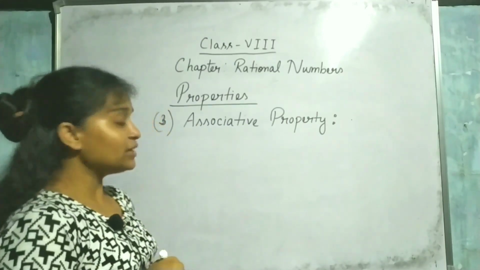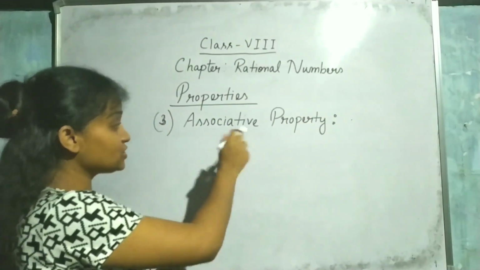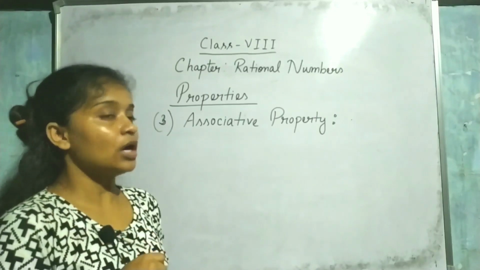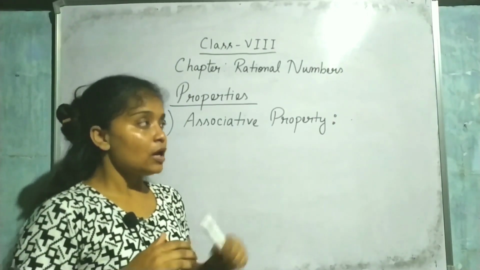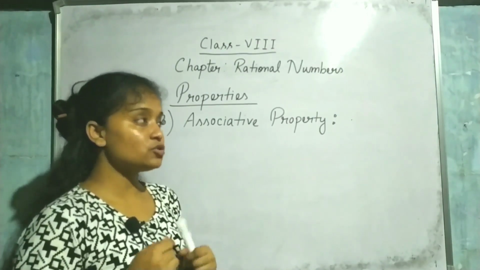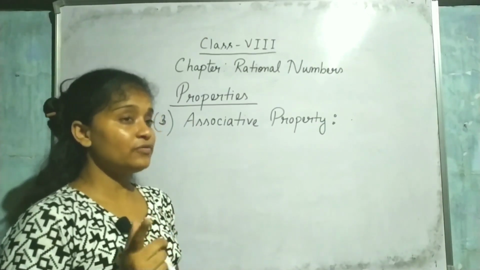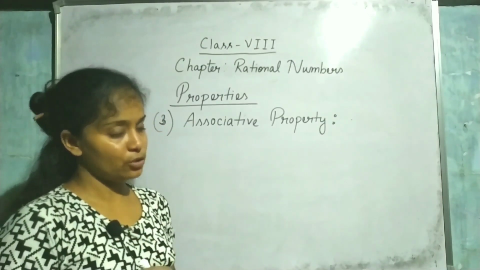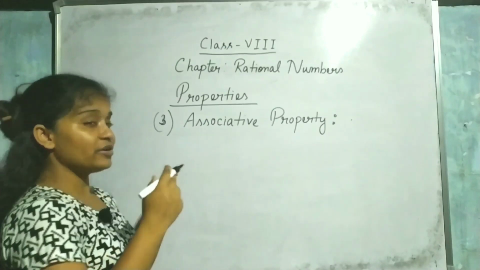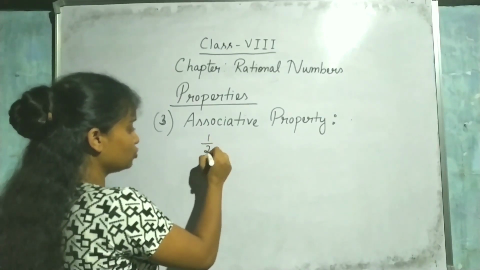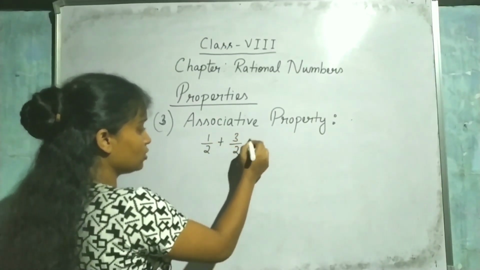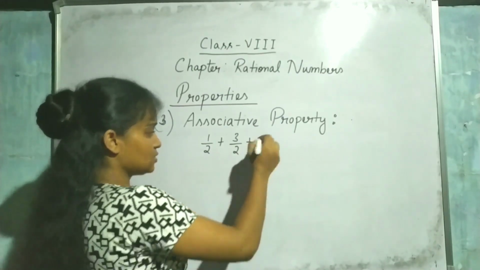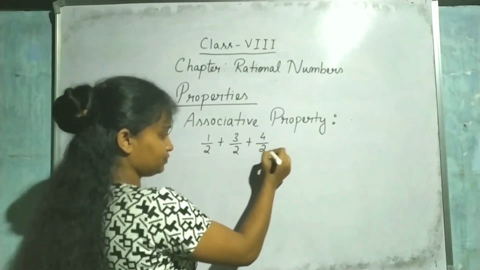Now look at the third property, that is the associative property. What do you mean by associative property? For that I will show you an example, but you need three numbers. I am taking three rational numbers like 1 by 2 plus 3 by 2 plus 4 by 2.